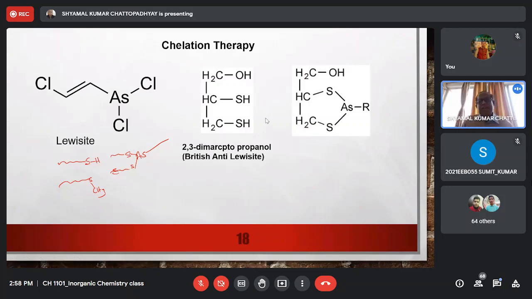On analysis, it was found that though the cells affected by lead and mercury were being relieved of lead and mercury by this reagent, the corresponding mercury and lead compounds of this ligand were being accumulated in the brain.